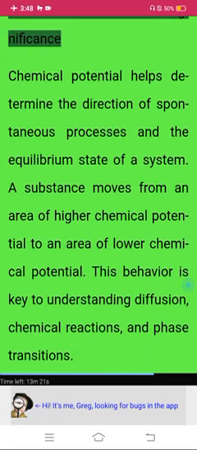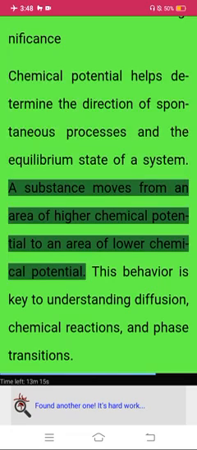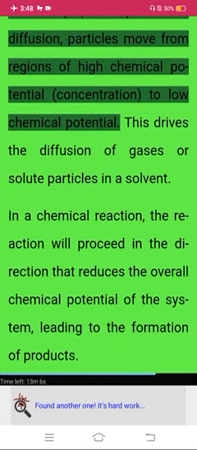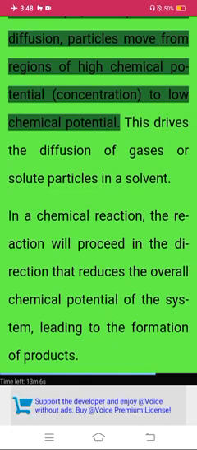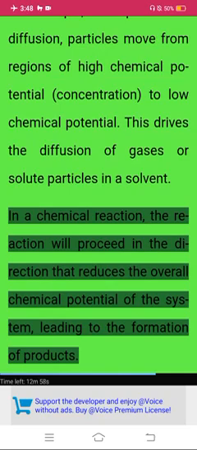Chemical potential and its significance. Chemical potential helps determine the direction of spontaneous processes and the equilibrium state of a system. A substance moves from an area of higher chemical potential to an area of lower chemical potential. This behavior is key to understanding diffusion, chemical reactions, and phase transitions. For example, in diffusion, particles move from regions of high chemical potential to low chemical potential. This drives the diffusion of gases or solute particles in a solvent. In a chemical reaction, the reaction will proceed in the direction that reduces the overall chemical potential of the system, leading to the formation of products.